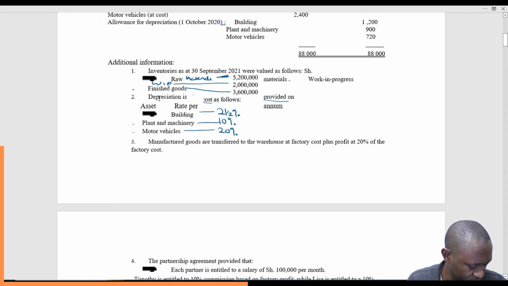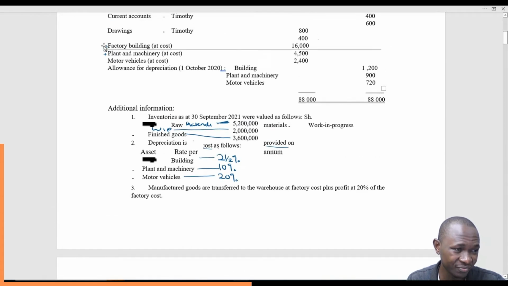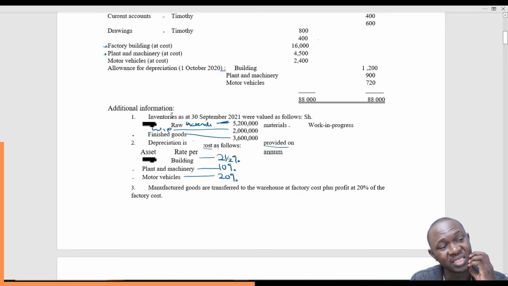Item number 2, depreciation is provided on cost as follows: building 2.5%, plant and machinery 10%, motor vehicle 20%. They have not indicated which one applies to the factory, which one applies to the normal business. But since this one is very clear, it's factory building, we will apply 2.5% and charge it to the manufacturing account. So we'll come here and say this is 2.5% of, remember again, it is depreciation on cost, not on the written down value.